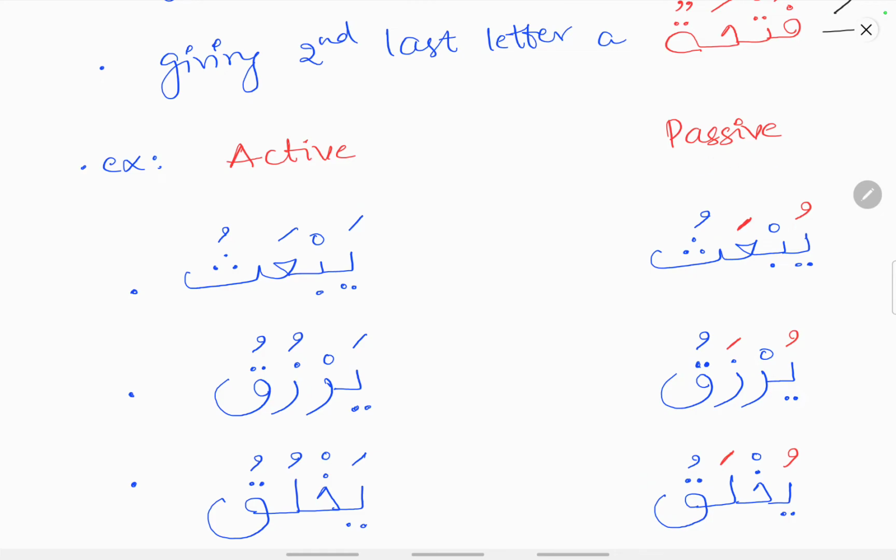Now Razakha was a past tense. Yarzuqu is the Fe'lul Mudari form. Yarzuqu means he provides. Now Yurzaqu means he is being provided. In Yurzaqu, the Qaf, that is the Lam Kalima, remains as it is. The Za, that is the Ain Kalima, will receive a fatha, and the Ya, sign of Fe'lul Mudari, will receive a dhamma. So it is the way to make Fe'lul Mudari Majhul.